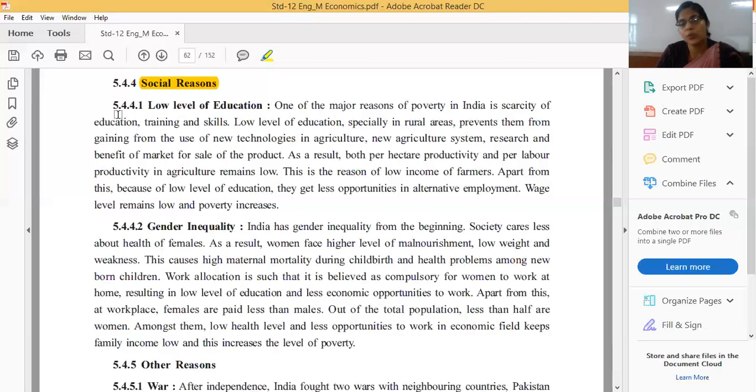And they have less opportunity of work because they do not have all types of freedom. Like, a female cannot do any type of night duty, or any type of work in a factory, which is mostly physical work.